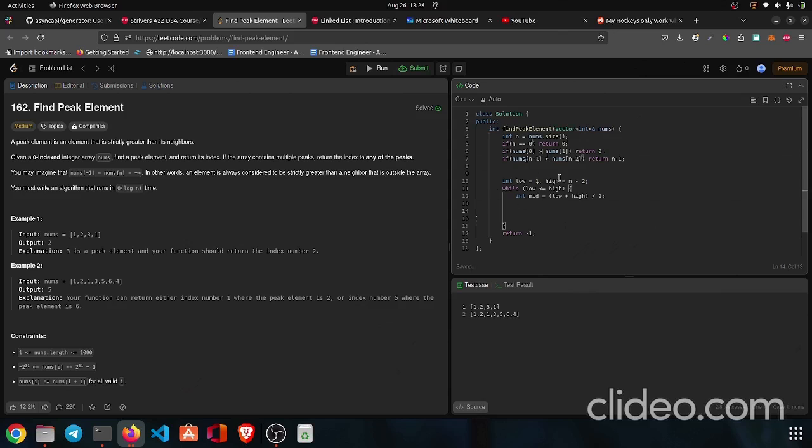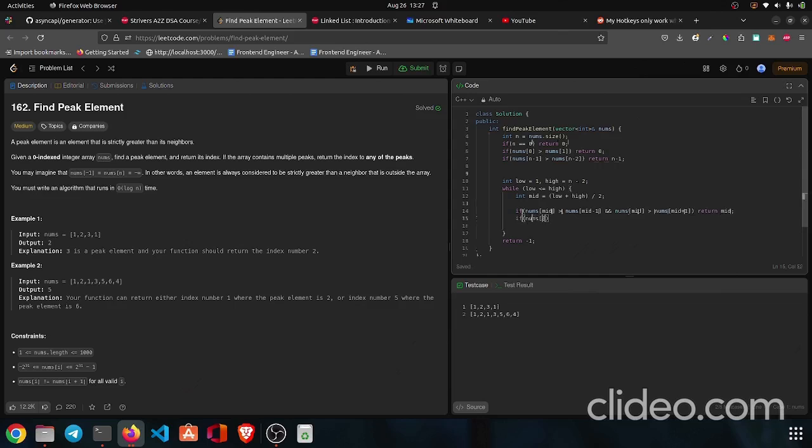We are taking low as 1 and high as n minus 2. Why? Because for low equals 0 and high equals n minus 1 we have already covered those cases here. Our first condition is: if nums at mid is greater than nums at mid minus 1 and nums at mid is greater than nums at mid plus 1, then we simply return mid.